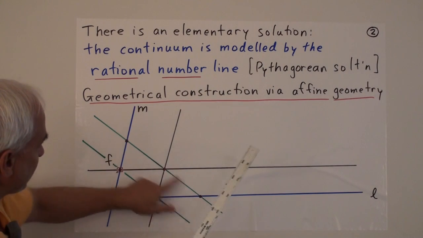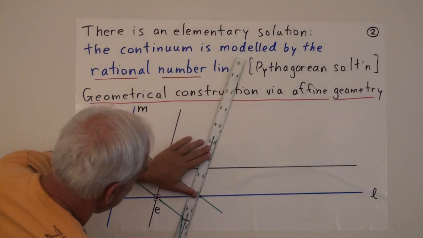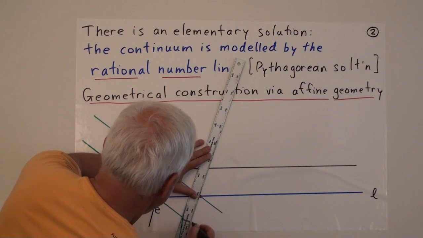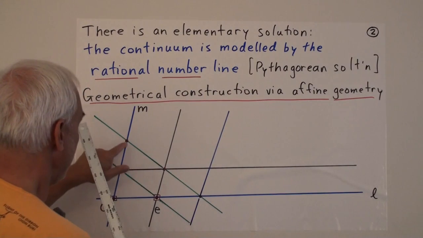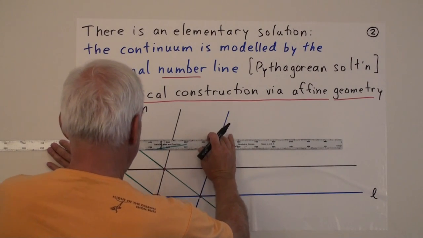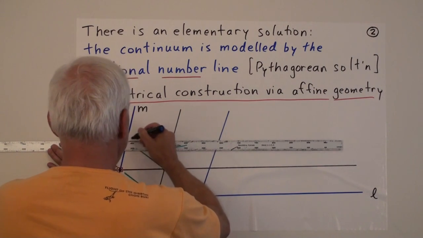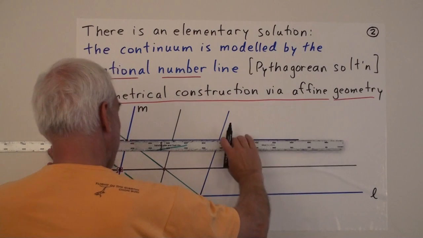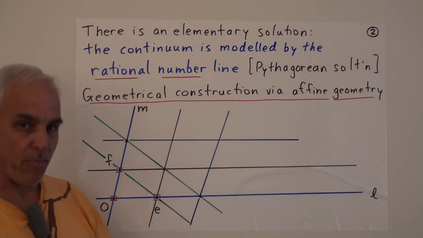So with the new points that we've created, we can create some new parallel lines. So for example there, draw another parallel line. And through this point, another line parallel to these ones. Something like that. And that then gives us more points.